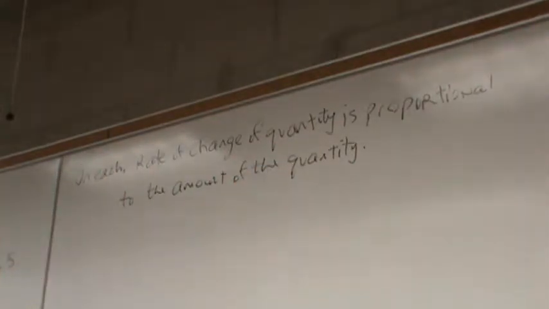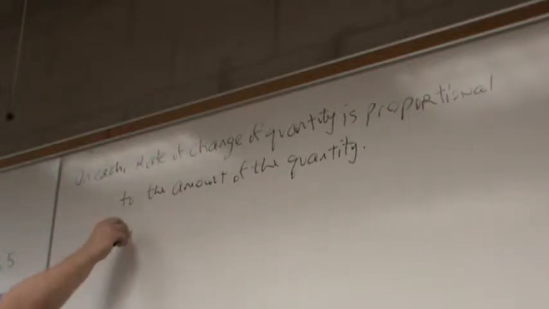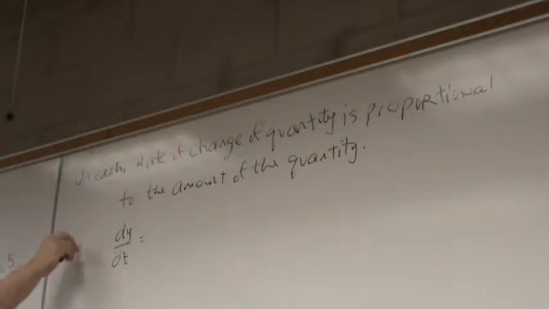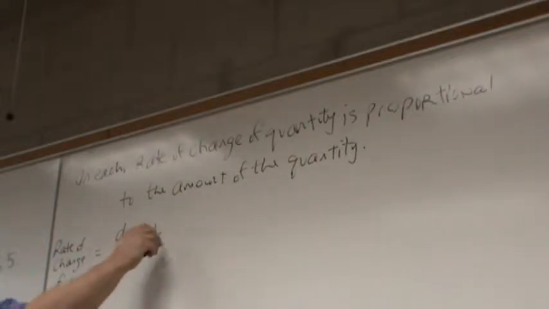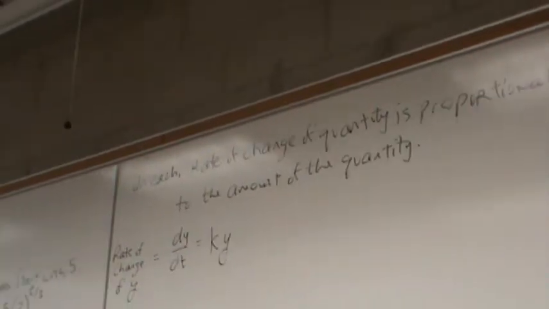The rate of change is proportional to the amount. And so we can express that as a differential equation. dy/dt, that's the rate of change of y. The rate of change of y is dy/dt, and I'm going to say it's proportional to, so that gets me a constant of proportionality, which will be k, and it's proportional to the quantity itself. dy/dt equals ky.